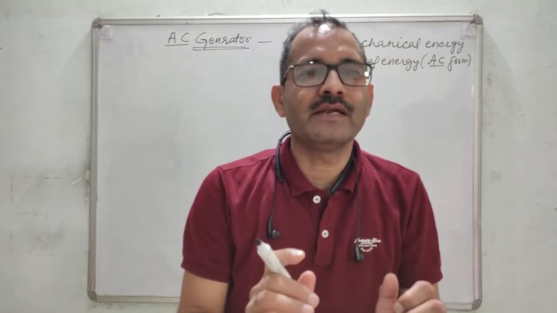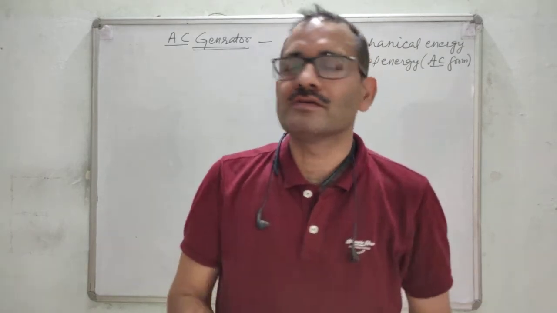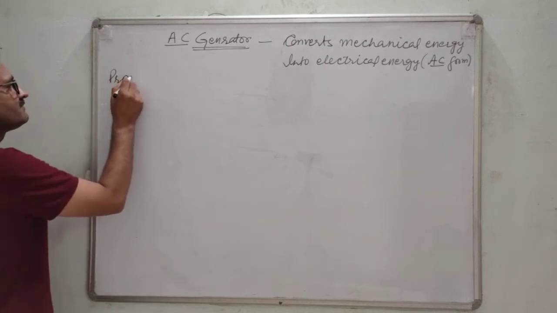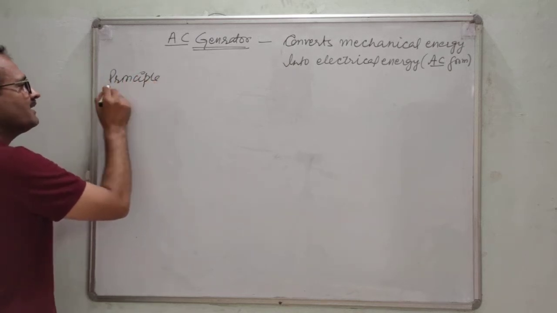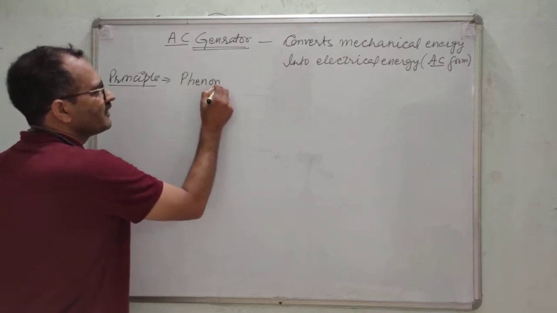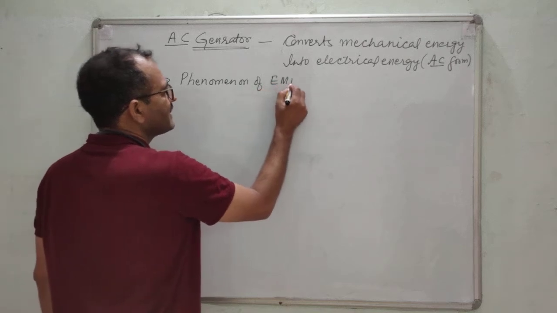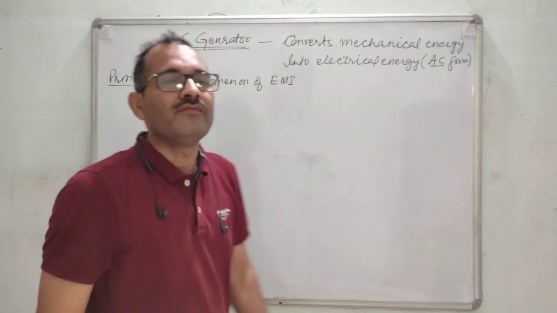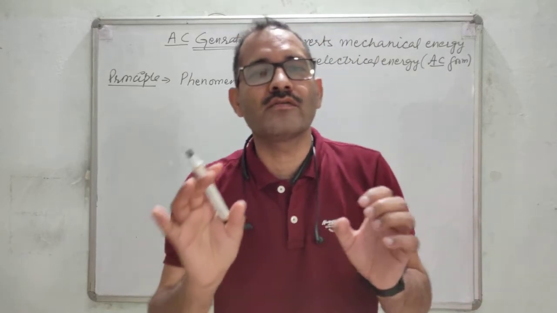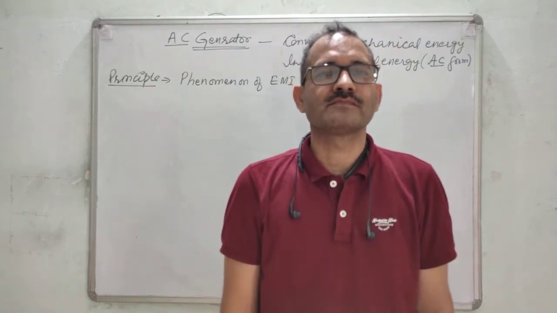What is the principle behind it? The principle behind it is the phenomenon of electromagnetic induction, i.e., whenever there is a change in magnetic flux linked with a coil, EMF is induced across its ends, right?